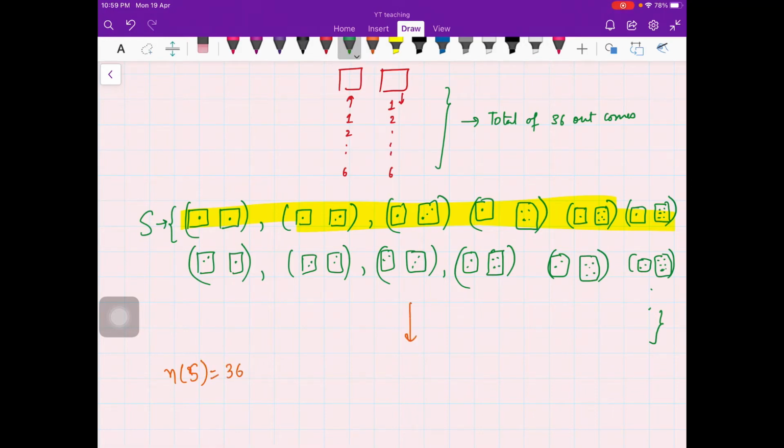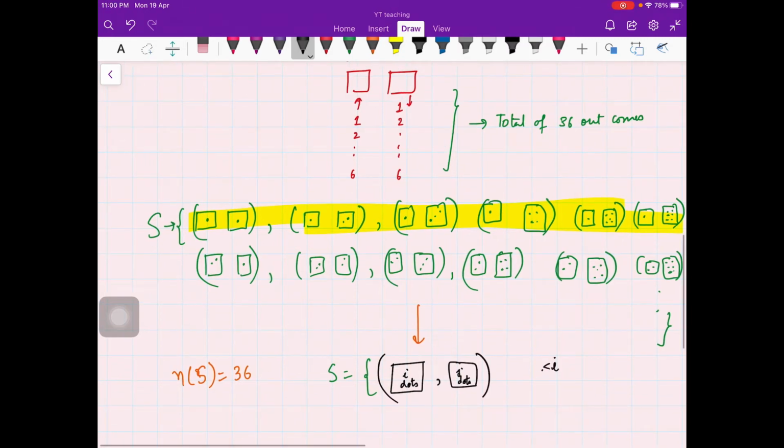Yeah, you can just write it like this. As long as you are clear about what you are saying, this may not be the perfect way, but I am writing here I dots, comma J dots, where I is varying between 1 and 6 and J is varying between 1 and 6. So I can write it like this. This is a set of all the possible outcomes. So this is my sample space.